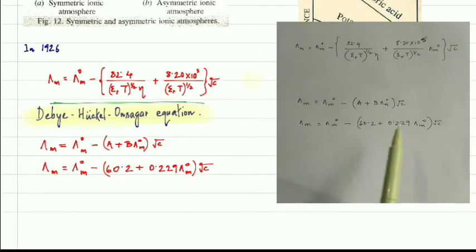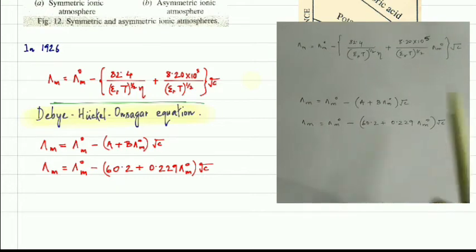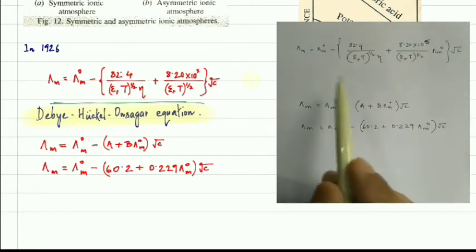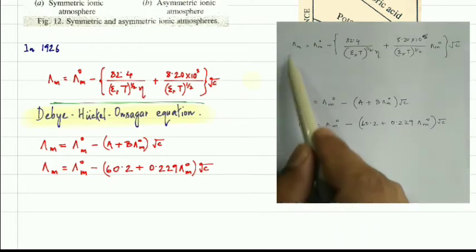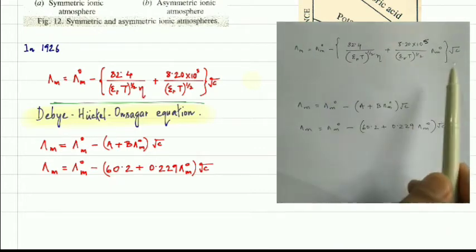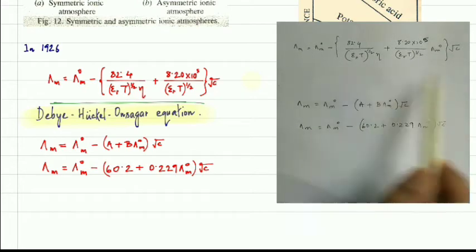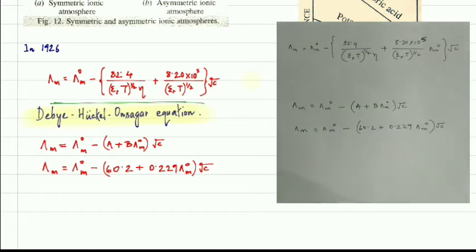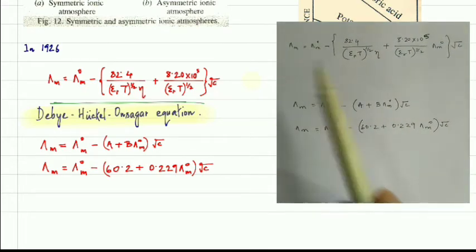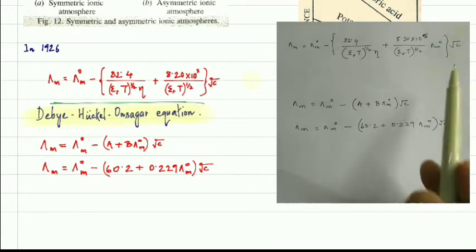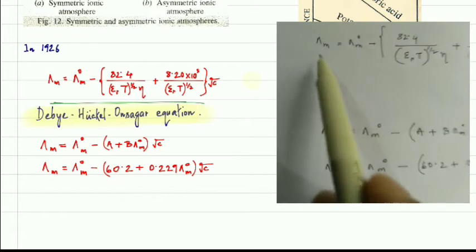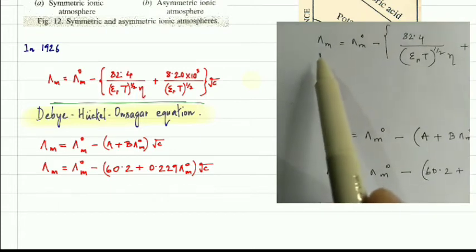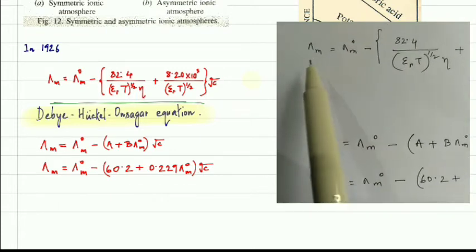In 1926, Debye, Hückel and Onsager derived an equation. The derivation is not in your syllabus, so just try to remember this equation. By using this relation, we can calculate the molar ionic conductivity of a strong electrolyte.